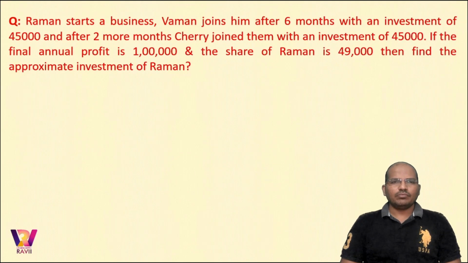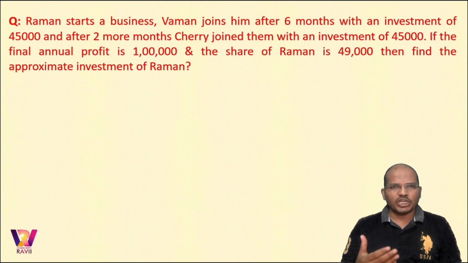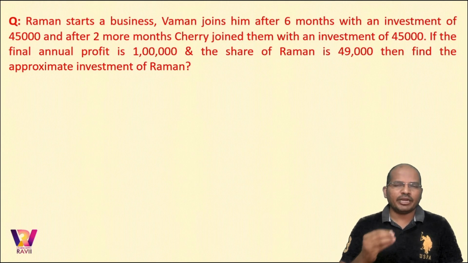In the next problem, Raman began a business. Vaman joins him after 6 months with an investment of 45,000. And after 2 more months, Cherry joined them with an investment of 45,000. Now, if the final annual profit is rupees 1 lakh and the final share of Raman is rupees 49,000, find the approximate investment made by Raman.